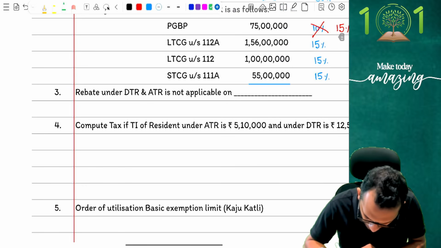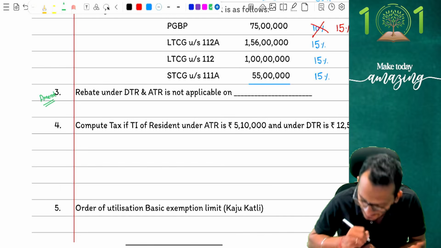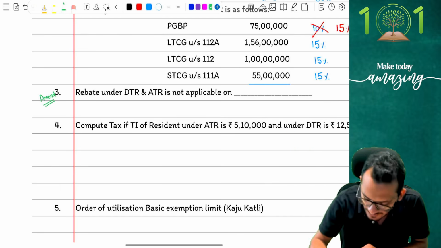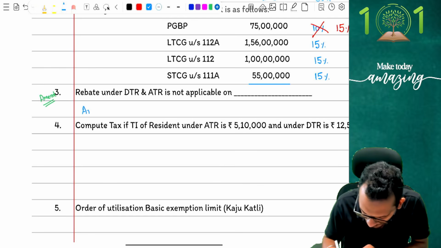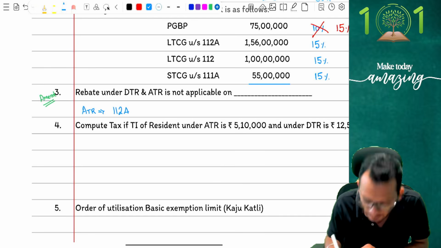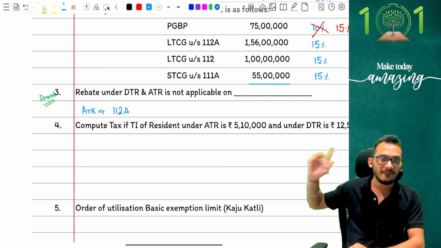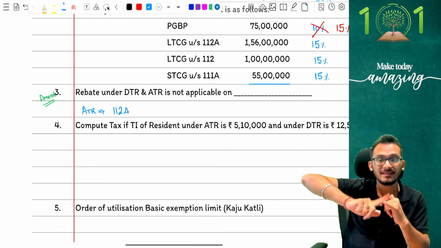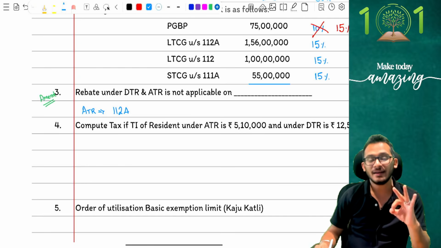Next one, people, is an amendment of the current year, and therefore I've put it up very importantly for you. The amendment of current year on the question of what the rebate rules are when it comes to DTR scheme and ATR scheme. What are the rebates not eligible on? And this is where students have been making horrible mistakes in examination. People, under ATR, you cannot claim rebate only on 112A incomes. That's all. That is the only rule. Meaning every other income under ATR is eligible for rebate, including winnings and unexplained income. Even winnings and unexplained income can claim rebate under ATR scheme.